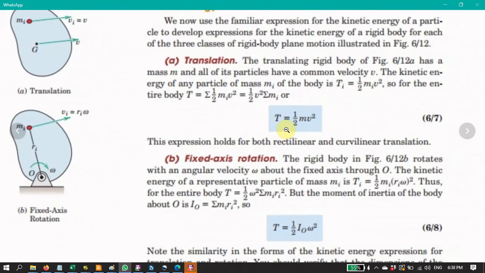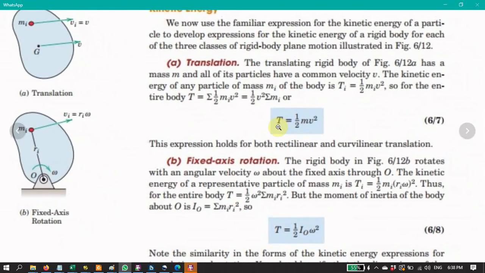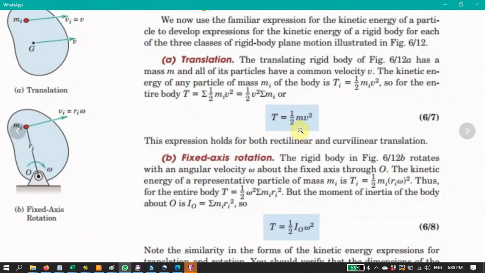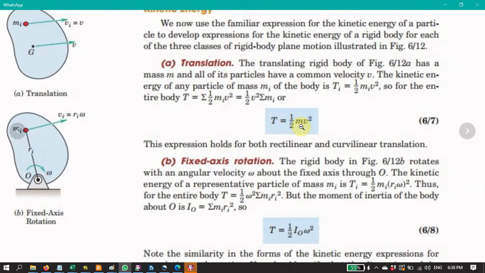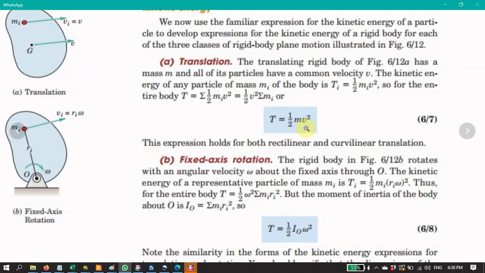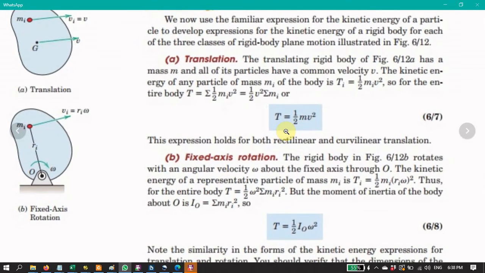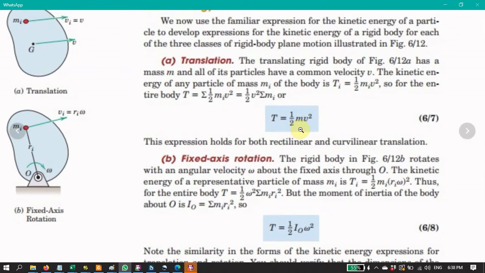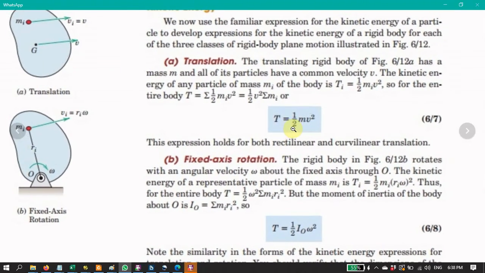The notation that we use is T, and for the whole rigid body the definition is given by equation 6-7, which is half m v squared. This expression applies for rectilinear and curvilinear translation.